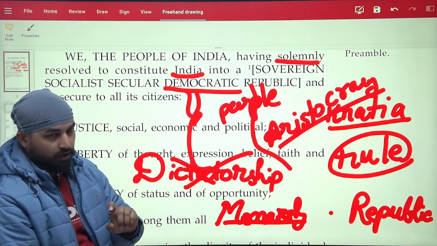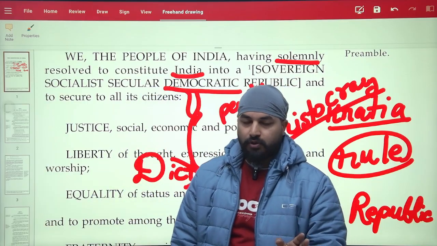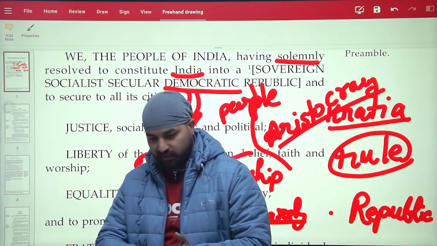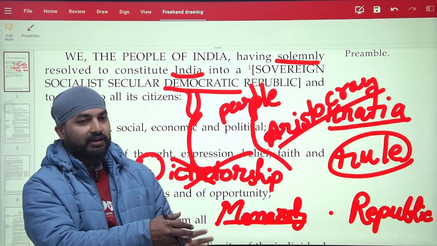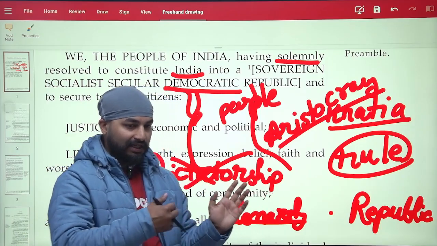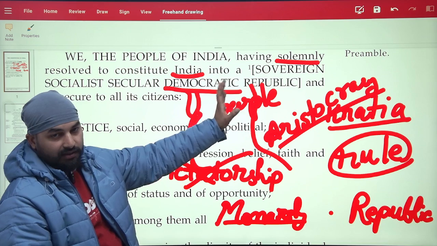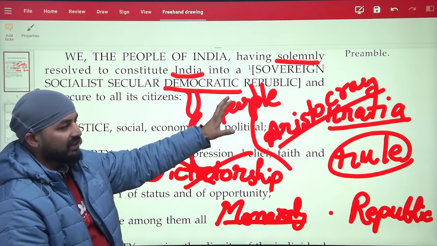We do not elect our president directly, but the representatives of the people, who represent us in the legislative assemblies of the states and the Parliament, elect the president by means of the proportional representation system with a single transferable vote.